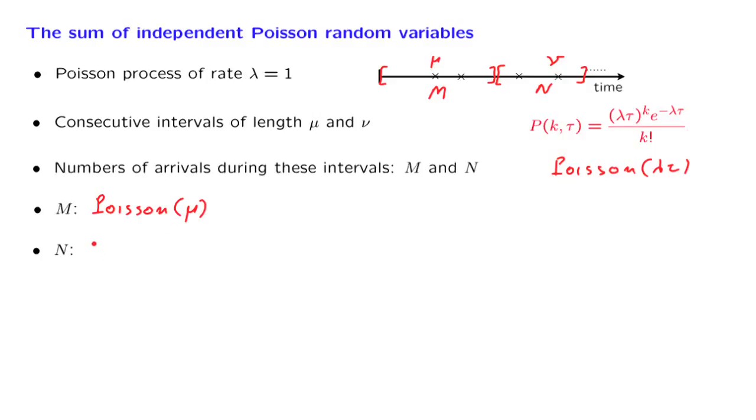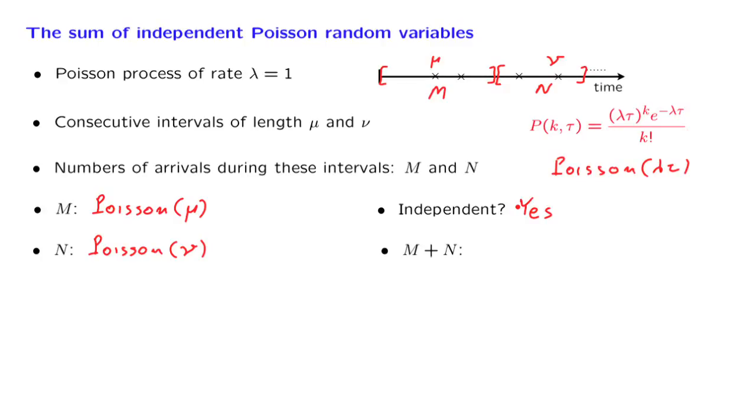Similarly, for n, it's going to be a Poisson random variable with parameter equal to nu. Are these two random variables independent? Of course they are. In a Poisson process, the numbers of arrivals in disjoint time intervals are independent random variables.